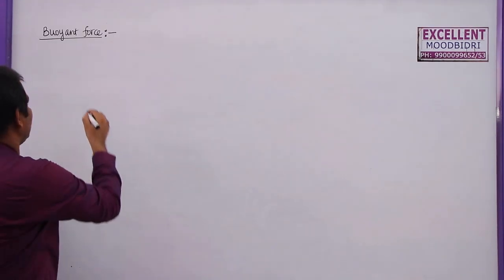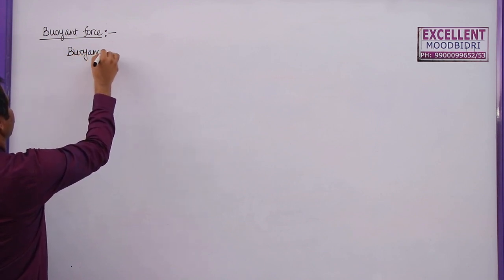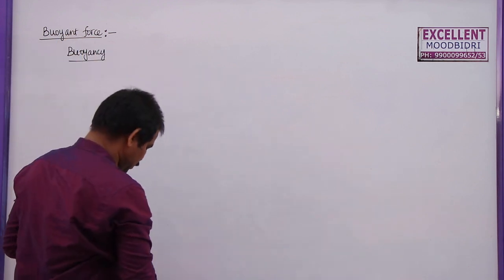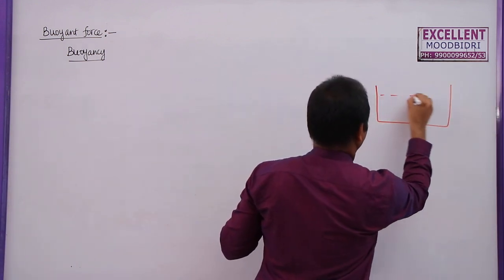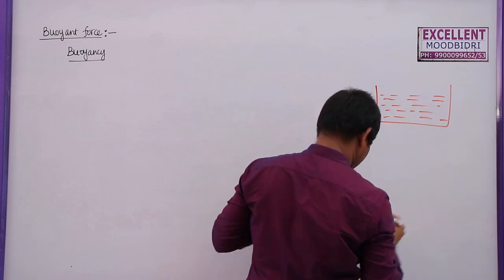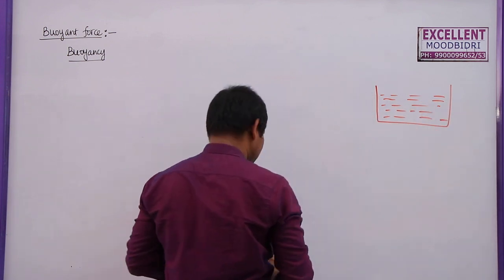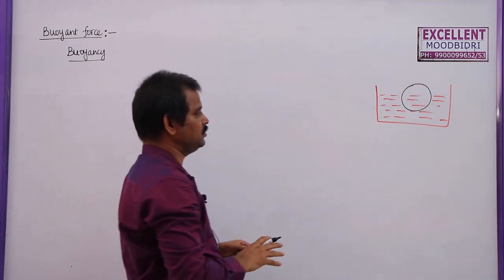Buoyant force, also called buoyancy, simple. So what is this force? Suppose you take some liquid in a tank, and if you insert a body here, this is a body which is kept inside this liquid.